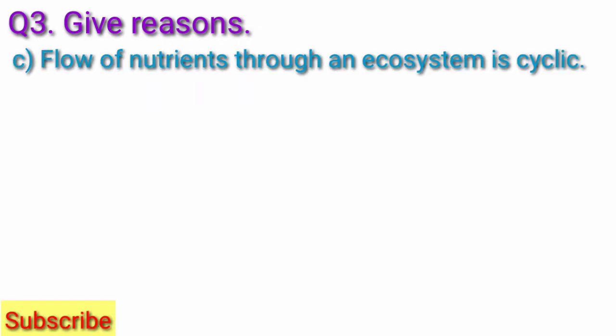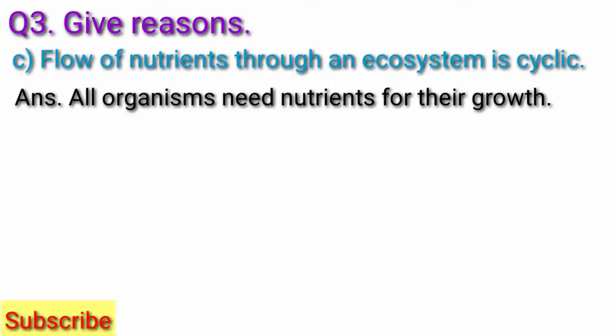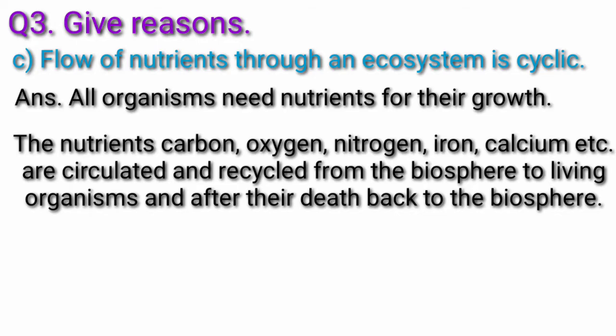Next question C. Flow of nutrients through an ecosystem is cyclic. Answer. All organisms need nutrients for their growth. The nutrients carbon, oxygen, nitrogen, iron, calcium, etc. are circulated and recycled from the biosphere to living organisms and after their death back to the biosphere.